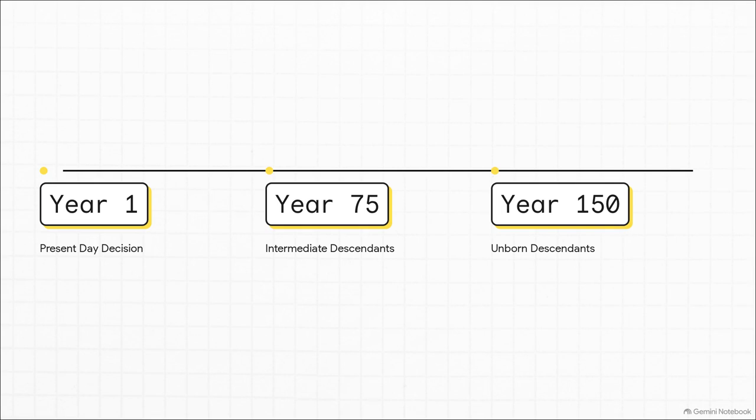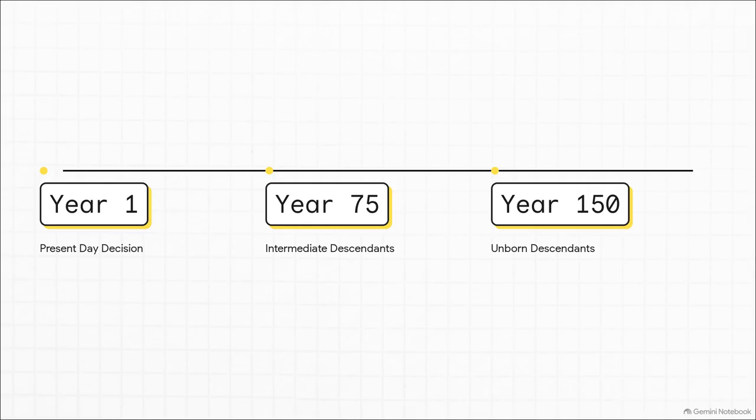The Great Law of Peace contains this constitutional obligation known as the seventh generation principle. Whenever the chiefs made a major decision, they were legally required to measure its impact, not just on themselves, not just on their kids, but on the unborn descendants 7 generations into the future. We're talking roughly 150 years down the line. Environmental sustainability wasn't just some modern political talking point for them. It was the literal core of their constitutional law.